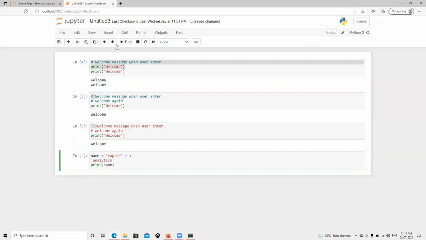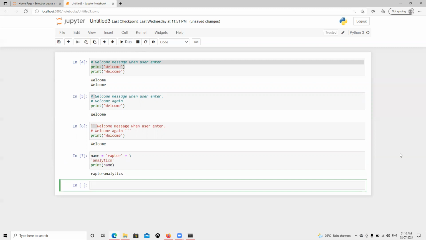Name. If we go ahead and run that, we can see that if we have to put it in, we just put a slash here.